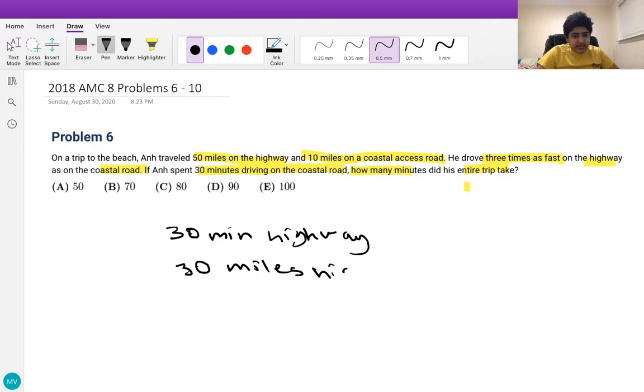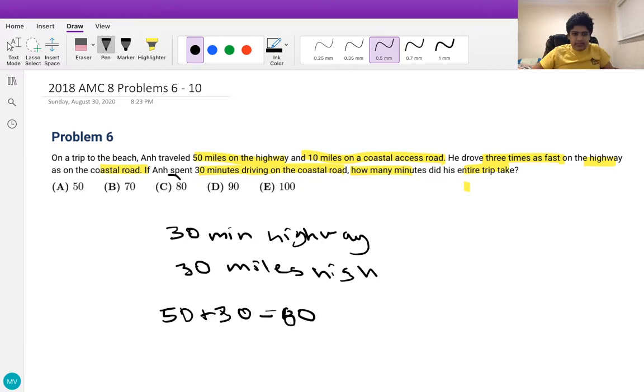So, thus, we know that on the highway you travel a mile a minute, so 50 miles would take 50 minutes. So that means that the total time is 50 plus 30, which equals 80, or choice C.